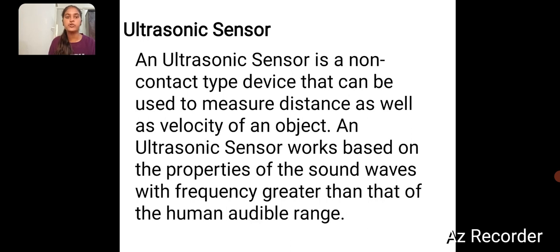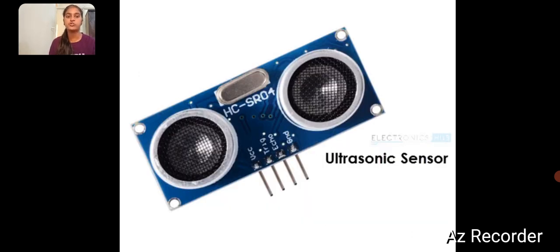Ultrasonic sensor: an ultrasonic sensor is a non-contact type device that can be used to measure distance as well as velocity of an object. An ultrasonic sensor works based on the properties of sound waves with a frequency greater than the human audible range. This is the ultrasonic sensor.